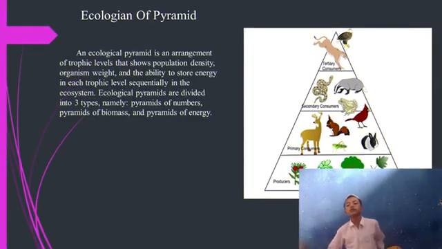Okay, ecological pyramid. An ecological pyramid is a diagram of trophic levels that shows population density. Organisms have the ability to store energy in each trophic level in the ecosystem. Ecological pyramids are divided into three types, namely pyramid of numbers, pyramid of biomass, and pyramid of energy.